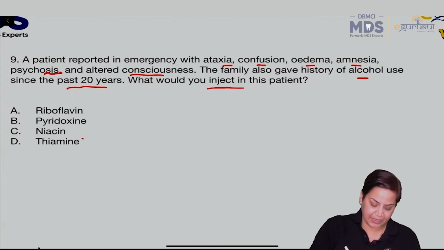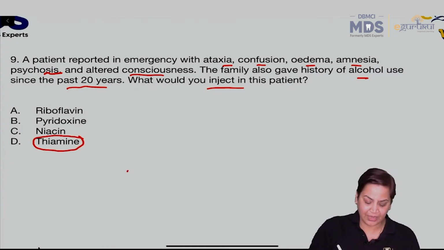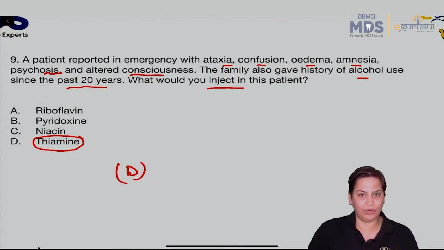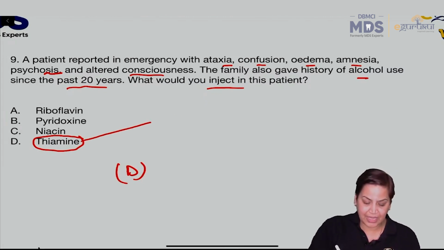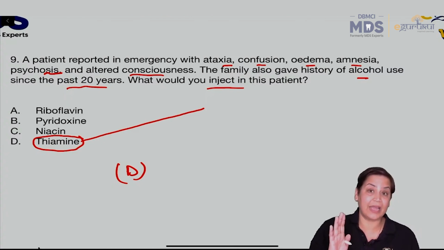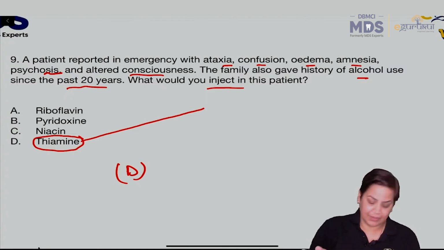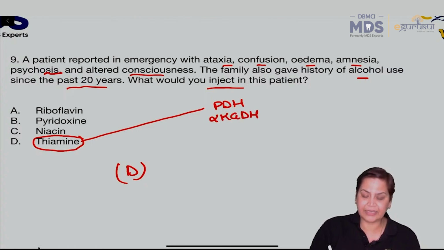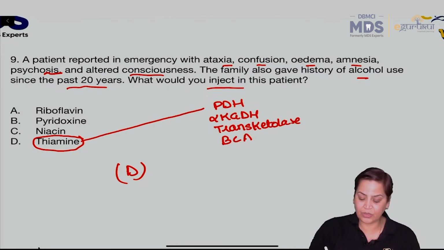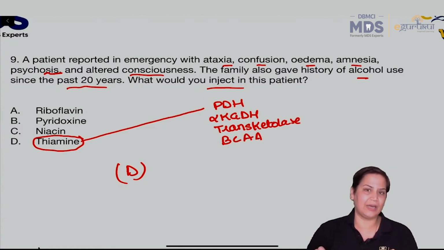Yes, always remember बेटा, देखो ये जो थाइमीन है ना, I told you thiamine plays a very very important role in our body. Why? Because thiamine is the major coenzyme for 4 reactions. Yes, D will be the answer. And what are those? First is it is a component of PDH. It is a component of alpha ketoglutarate dehydrogenase. It is a component of transketolase, and it is a component of branched chain अमाइनो एसिड्स में डीकार्बोक्सिलेस में ऑक्सीडेटिव डीकार्बोक्सिलेशन करता है.